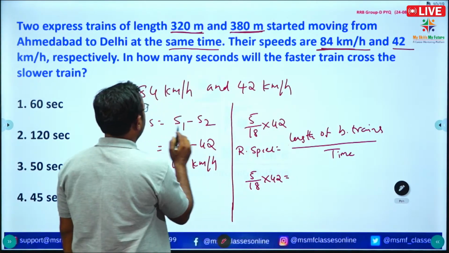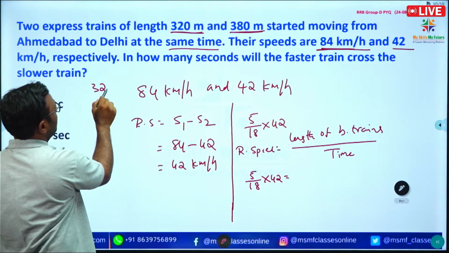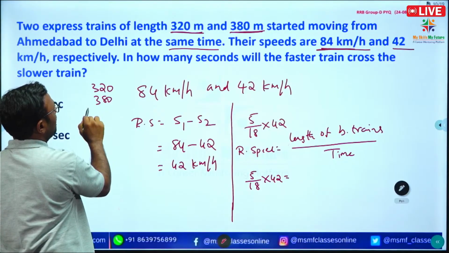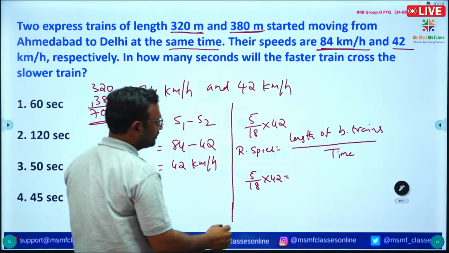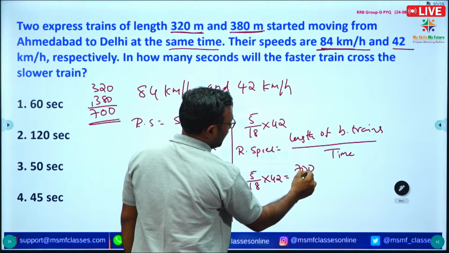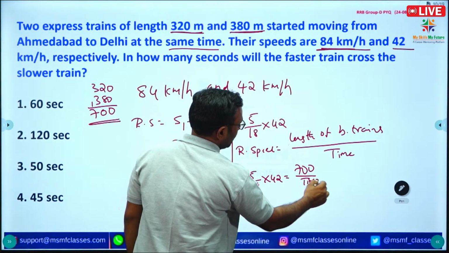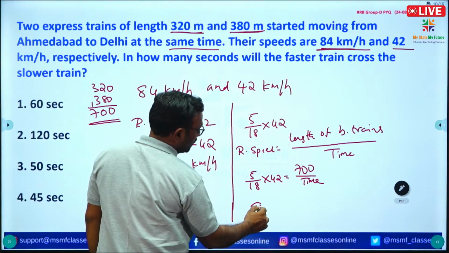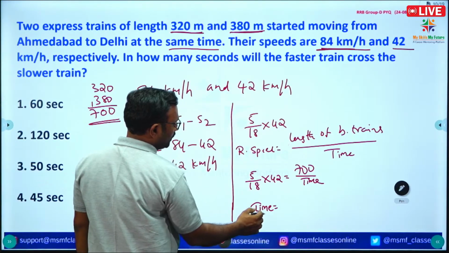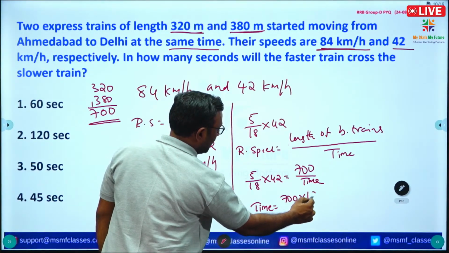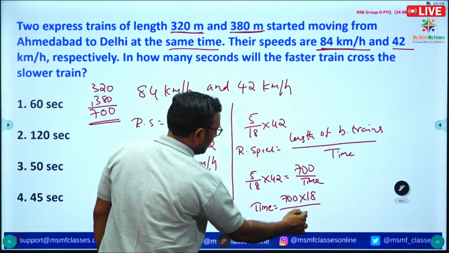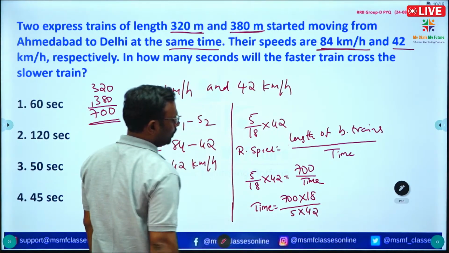Length of both trains: one train is 320 meters, another is 380 meters, so 700 meters. So 700 by time. Time is equal to 700 into 18 by 5 into 42.